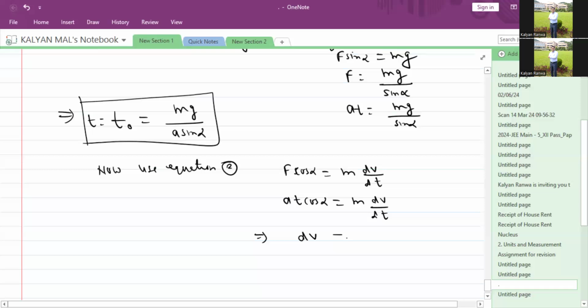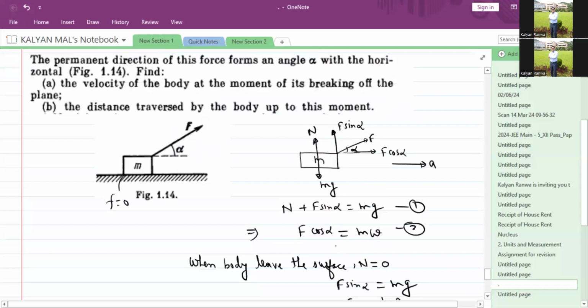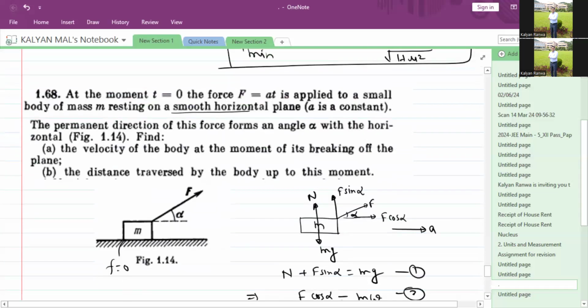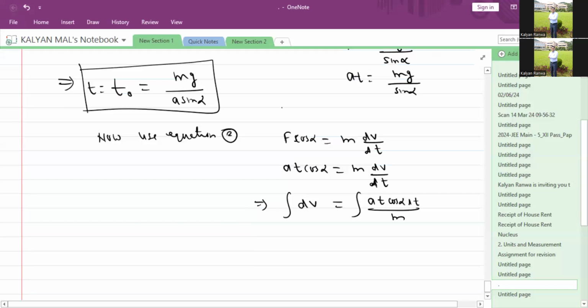Further solving, m dv equals a t cos alpha dt, divided by m. Now integrating both sides. The question says the force is applied at the moment t equal to 0, which means the initial velocity is 0. At t equal to 0, no force, no velocity. So at t equal to 0, the velocity is 0.